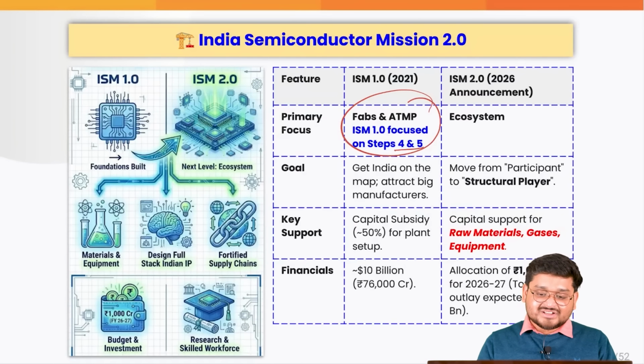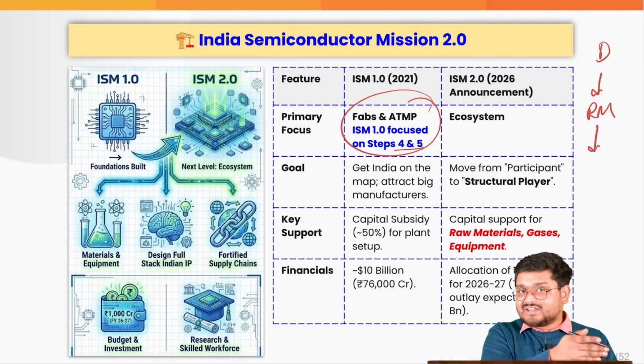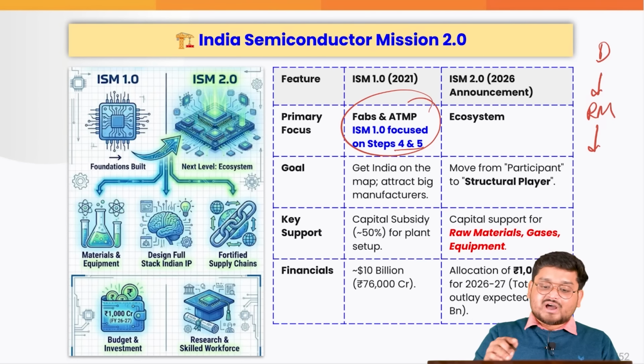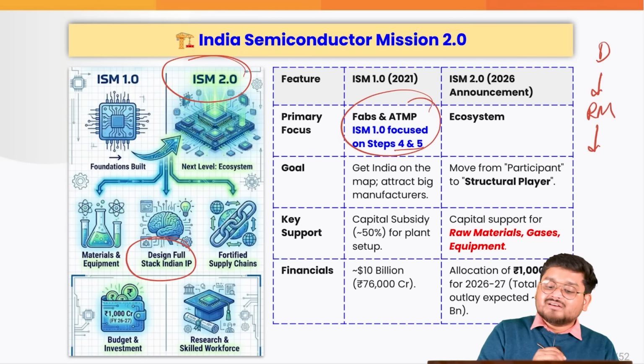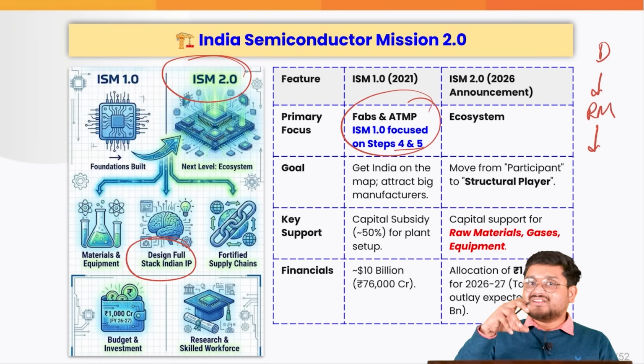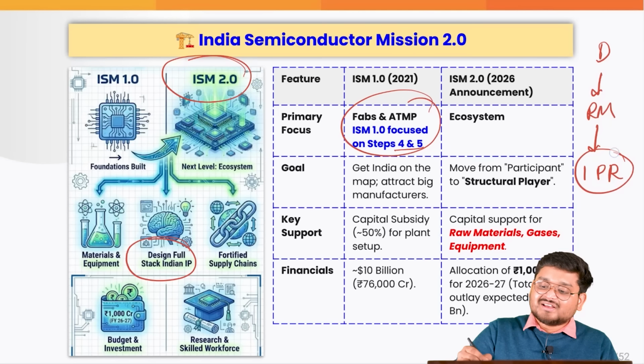When we talk about the entire semiconductors, from design to raw materials to the various other steps that we have seen here, all of them are now integrated under this 2.0 ecosystem, wherein we are trying to even design the entire semiconductors in India so that we have better intellectual property rights, correct?